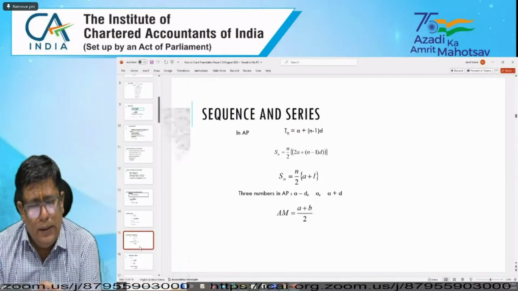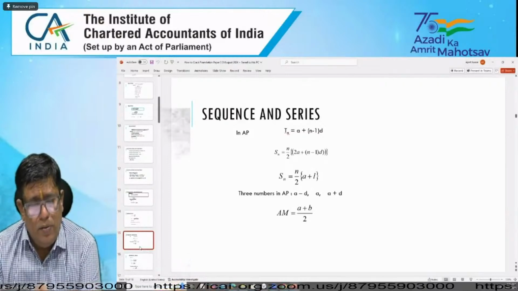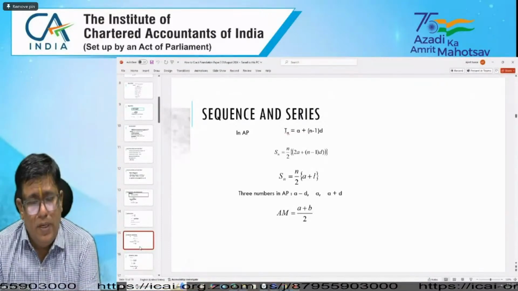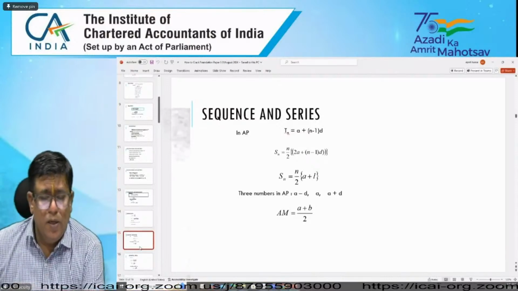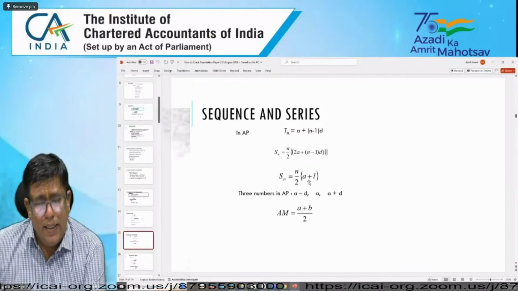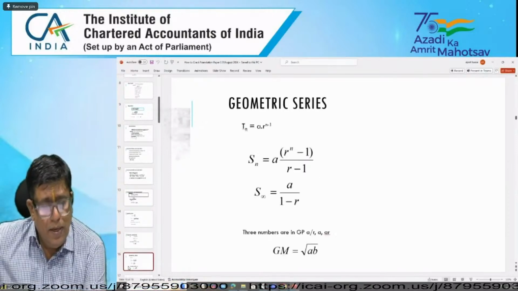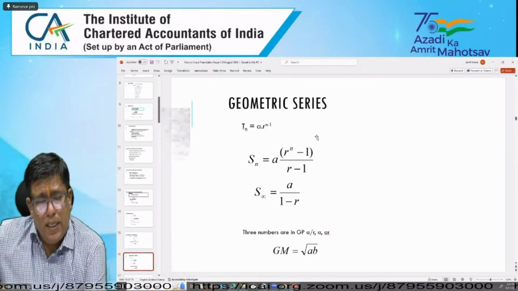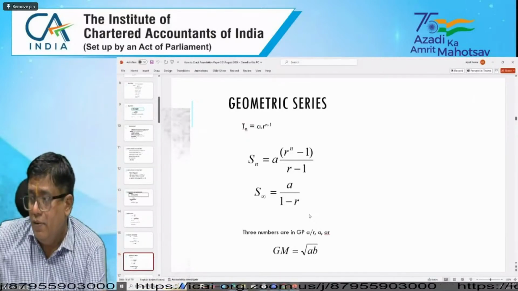The arithmetic progression and geometric progression differences also very well. In the last few sessions we have explained what the difference is, and their sum of the series, their product of the series, nth term of the series, and mean term. All these things we have already explained. Coming to the geometric series, the nth term of the series, the ratio of two successive numbers are equal. Like that.